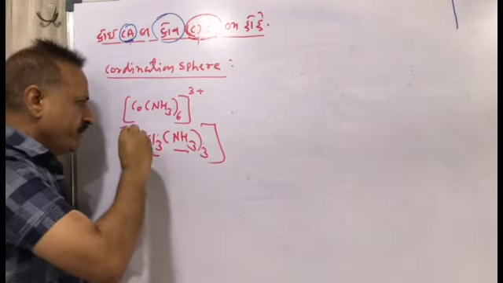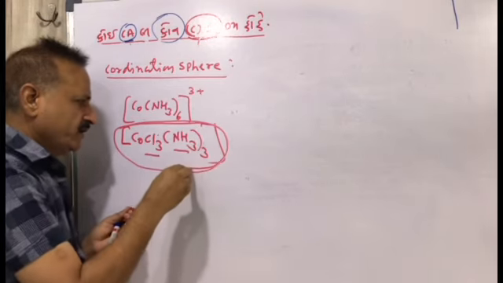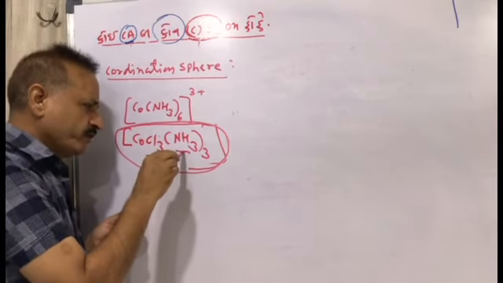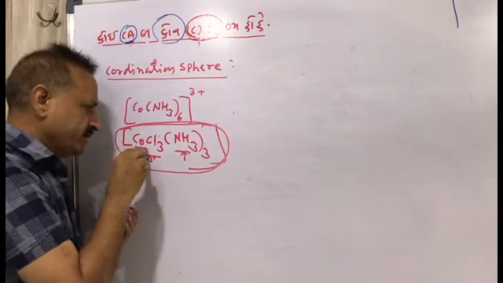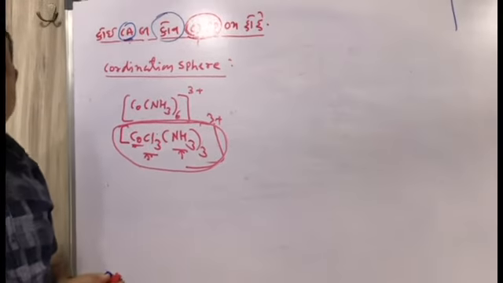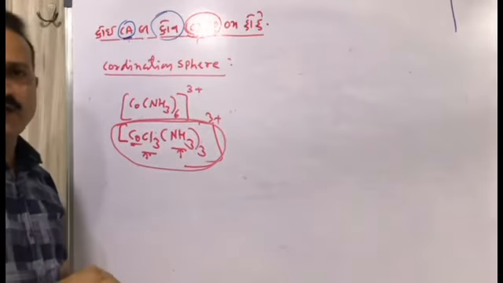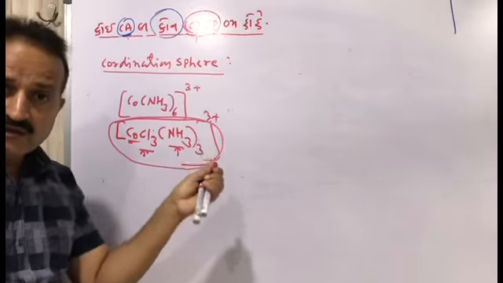This sphere means this area, the total area including neutral molecules, negative ions and the central atom with charge. It is said to be the coordination sphere. Sphere means area.